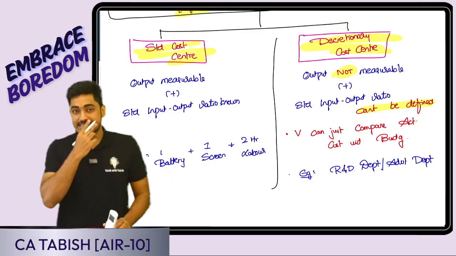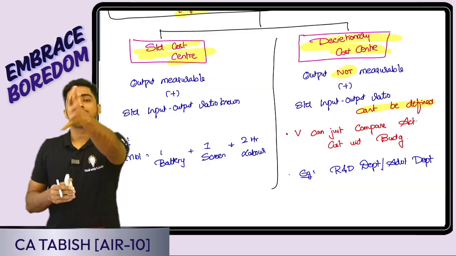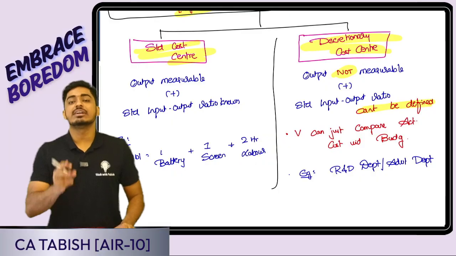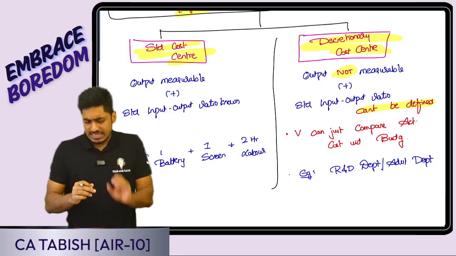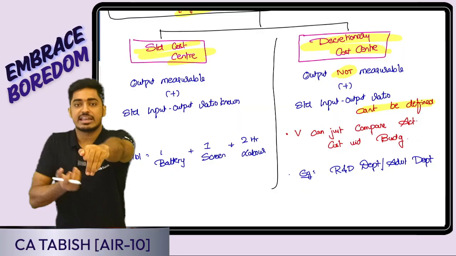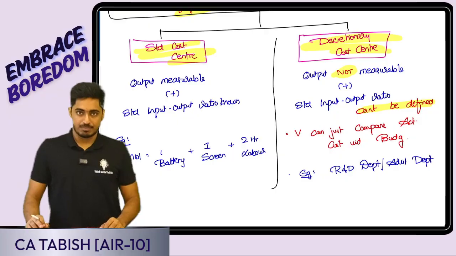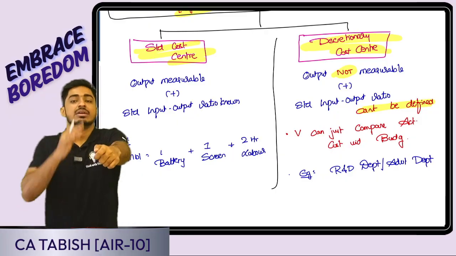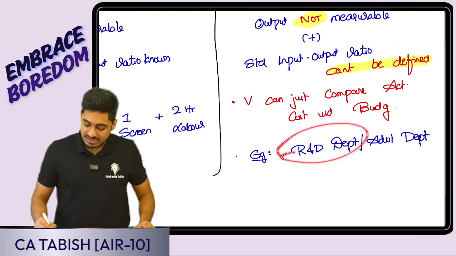Discretionary cost center: there can be some other cost centers where cost is incurred, but a standard input-output ratio is not there. Say for example, advertisement. Assume I incurred 1 lakh rupees of advertisement. Can I tell that because of that I should be getting 10 lakh rupees of sale? No, not possible, boss. Or a training for my employee. Because I did this much training, this much benefit I should be getting. Can I tell that? No, boss. It cannot happen. Research and development, etc.